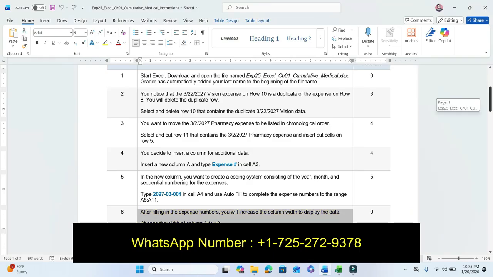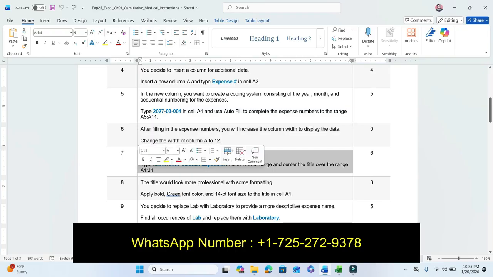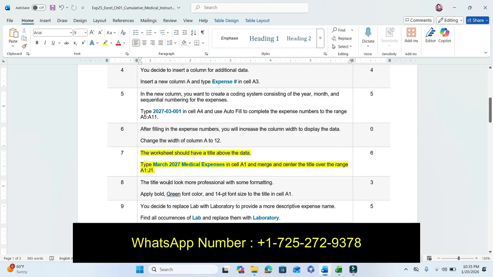Now move to the next step, step number 7. Type March 2027 Medical Expenses in cell A1. Merge and center the title over the range A1 through J1. So type this in cell A1.